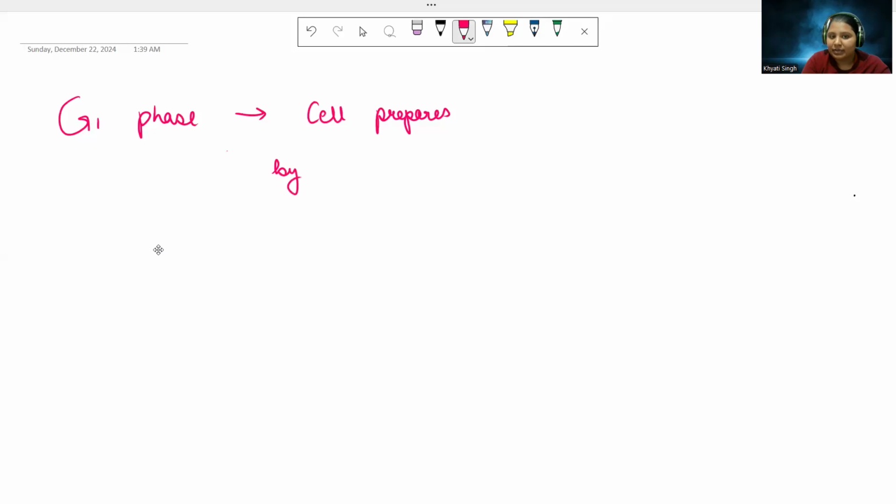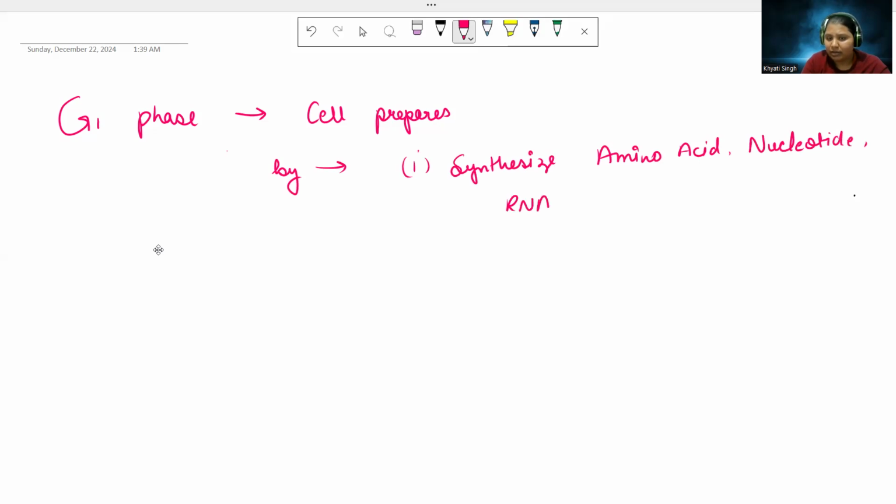By what it's going to do? First, it's going to synthesize amino acids, nucleotides, RNA, and proteins for the journey, for the division. Second, it's going to grow in size, okay? It needs to grow in size.